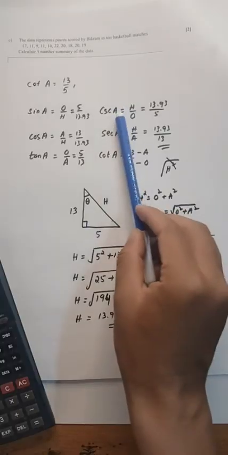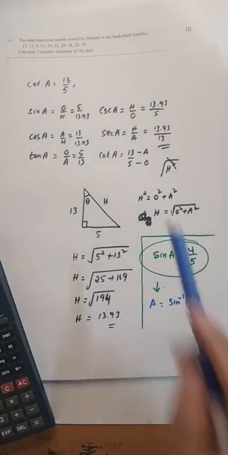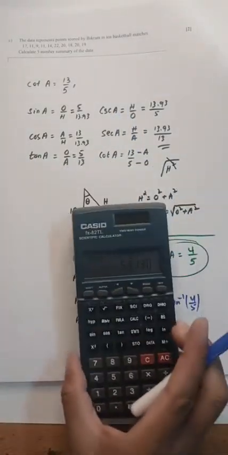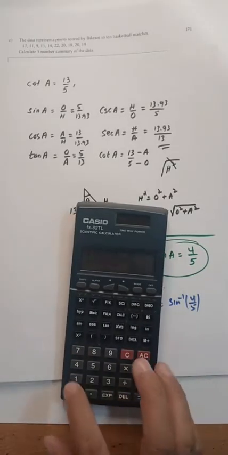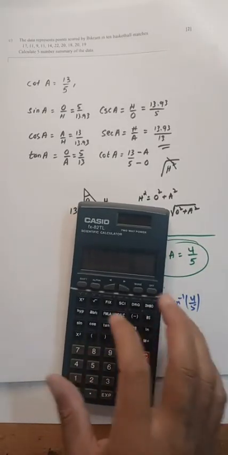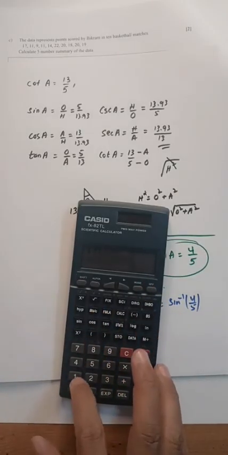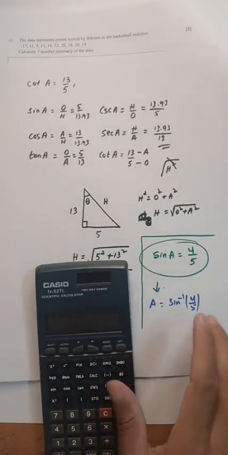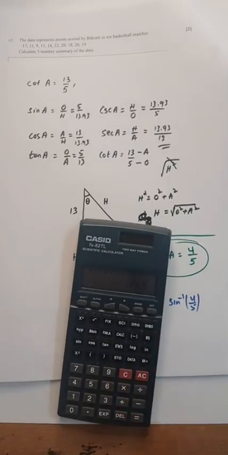But we do not have a cosec button in the calculator. So for cosec, you take 1 over sin. So 1 divided by sin of the angle. For example, sin of 52, and when we take it, the cosec value is 1.269.